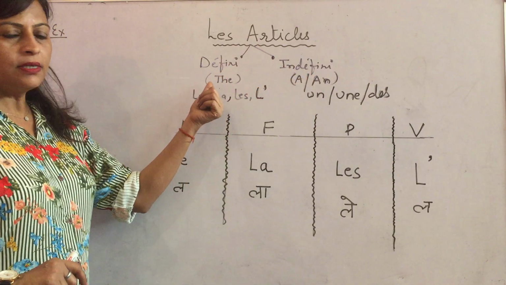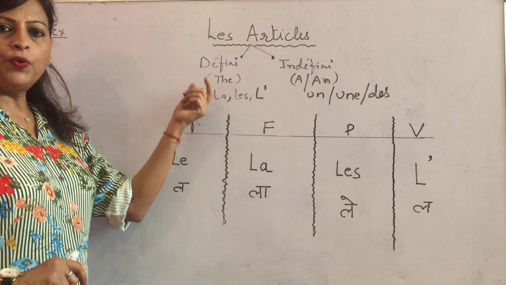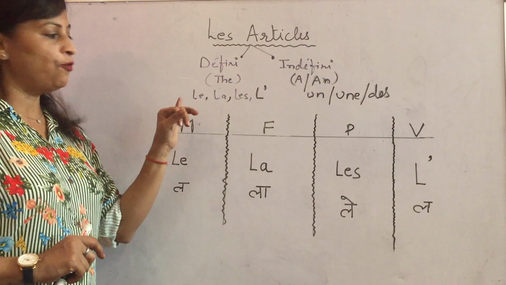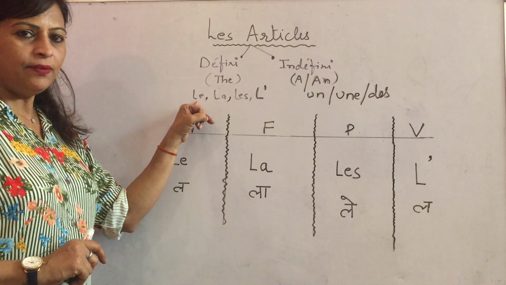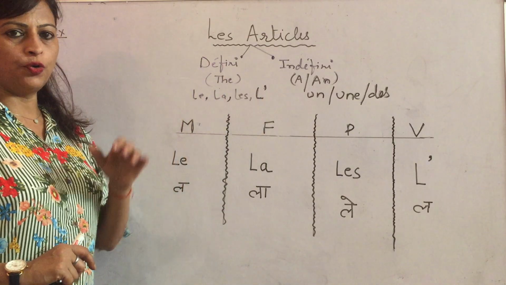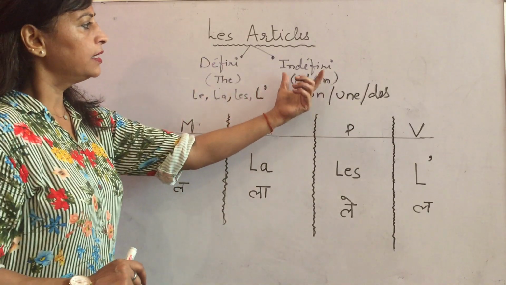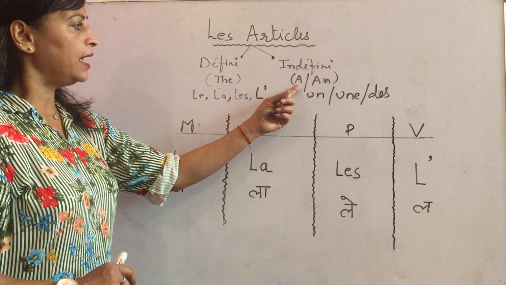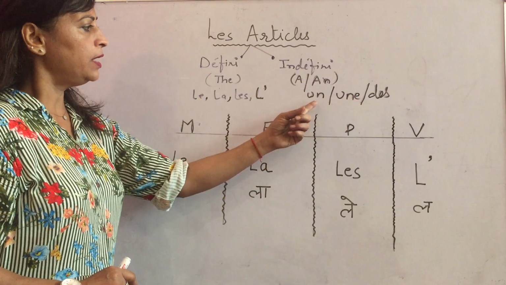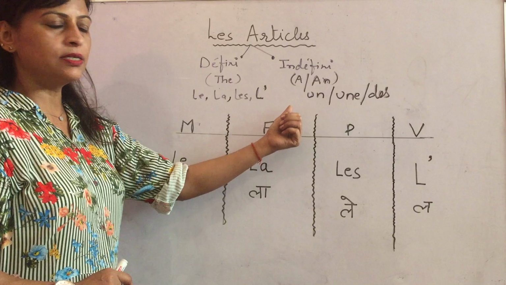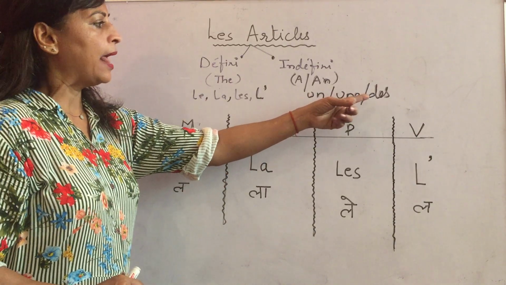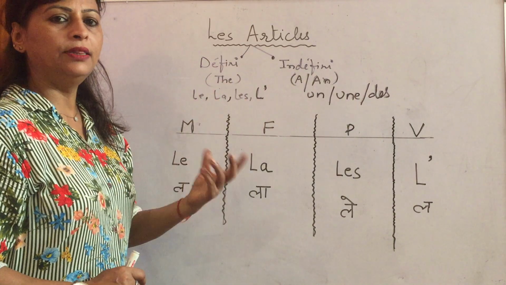Definite article means the. In English, we have just one word for the, but in French language, we have four words. One is LE, another is LA, LES, and L apostrophe. And the other is indefinite article, that is a and. We have three words for that. One is UN, pronounced a, UNE, pronounced yun, and DES, that is they.